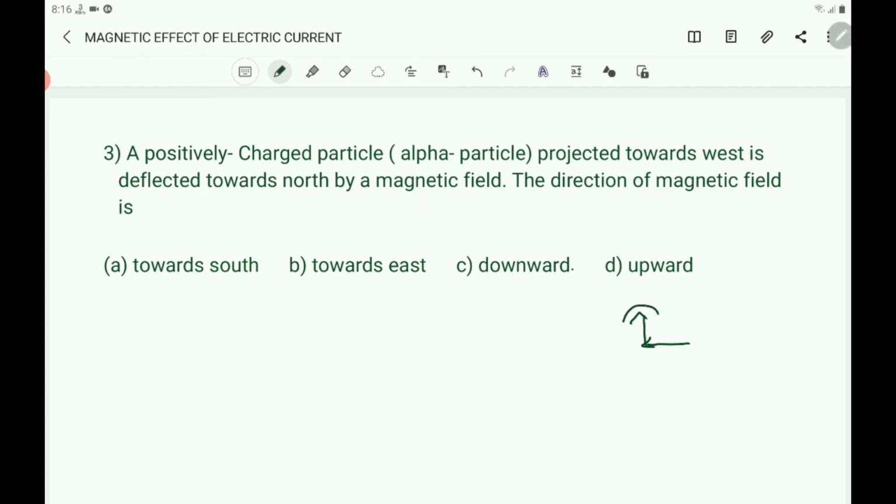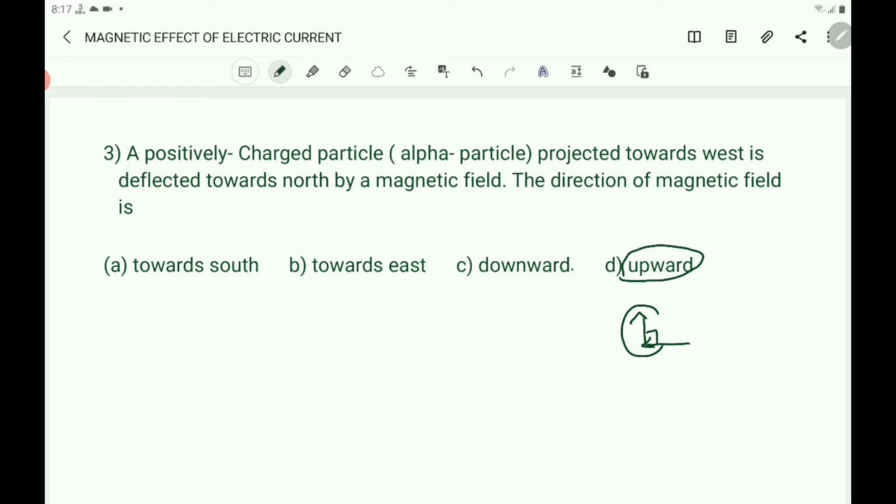So this is only possible when the direction of the magnetic field is towards upward, because all these three must be perpendicular to each other, that is according to Fleming's left hand rule.